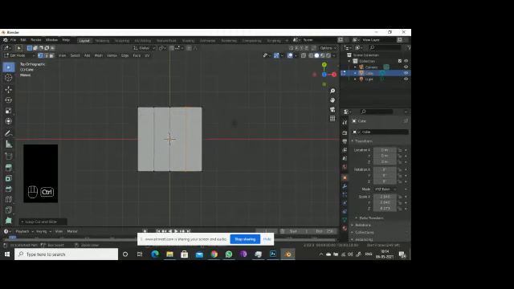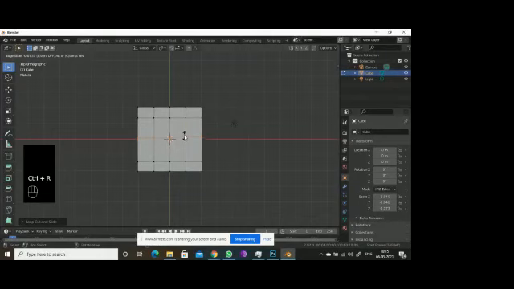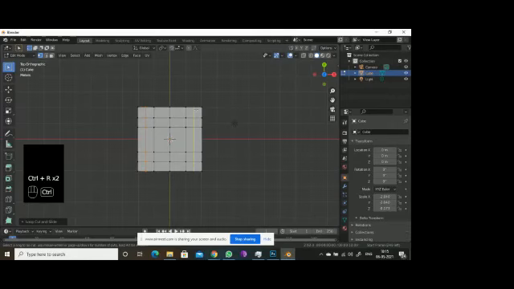Instead of going that way, you can press Control R, select, and go like this. It's up to you to what extent you go.